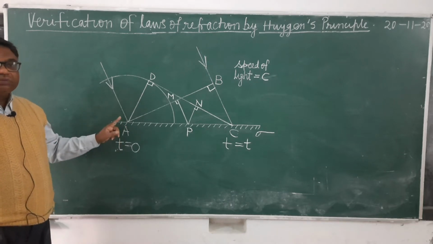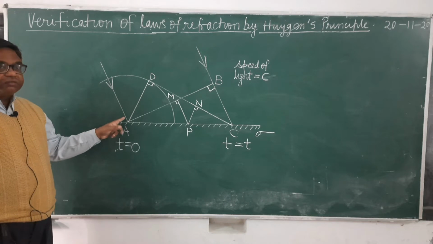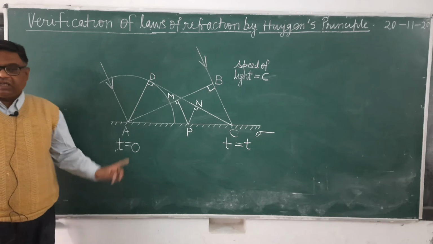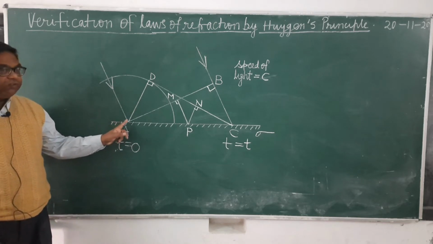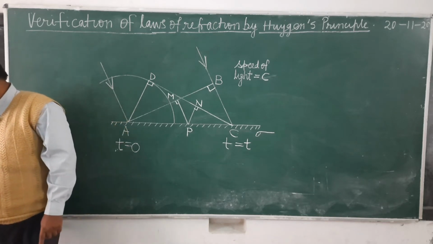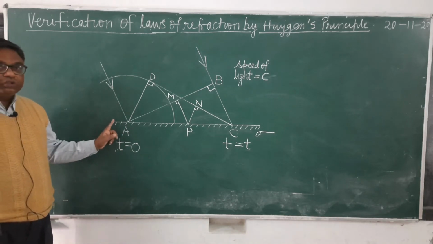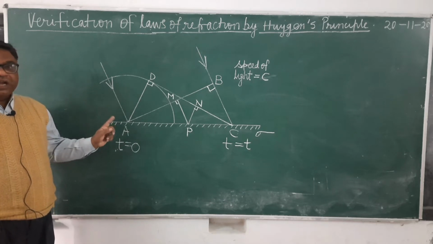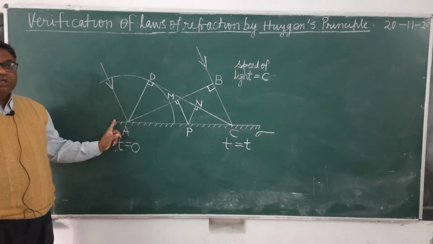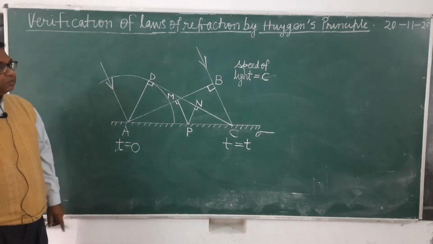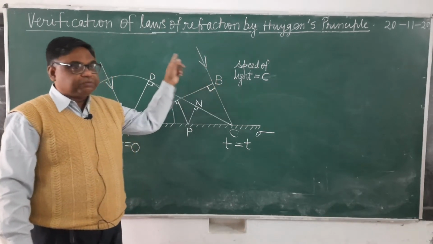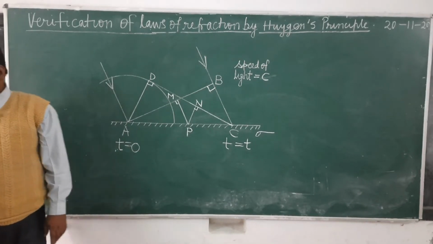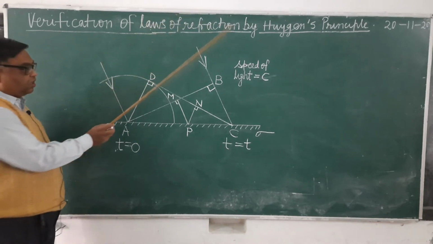So from Huygens principle, source A will become the source of secondary waves at what time? At time t equals 0, and it will start emitting secondary waves at time t equals 0. These secondary waves will travel with what speed? With the speed of light, which is the speed of the original wave. Now see here, the wavefront is moving in this way.